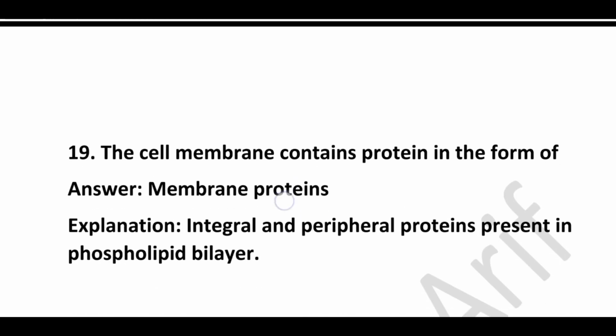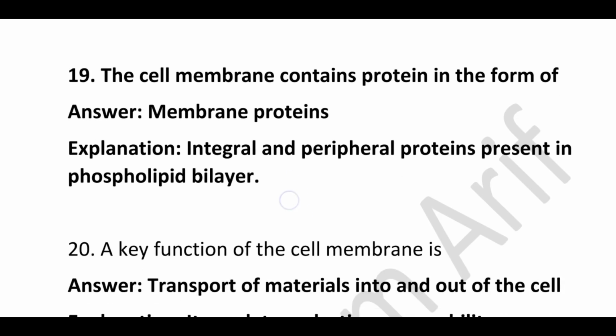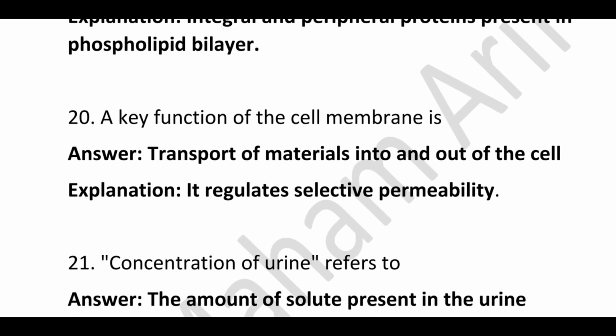The cell membrane contains protein in the form of? Correct answer is membrane protein, because integral and peripheral proteins are present in the phospholipid bilayer. A key function of the cell membrane is transport of materials into and out of the cell, because it regulates selective permeability.